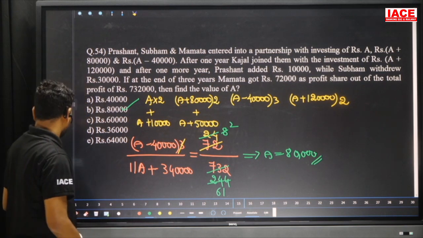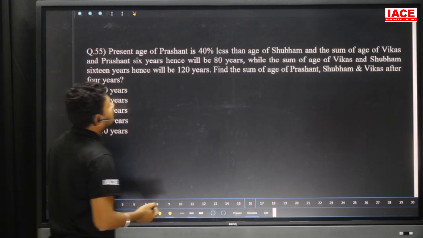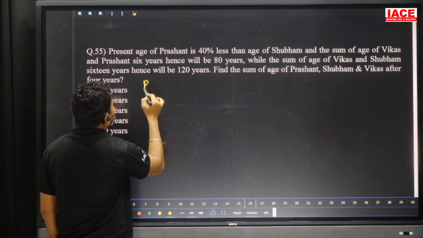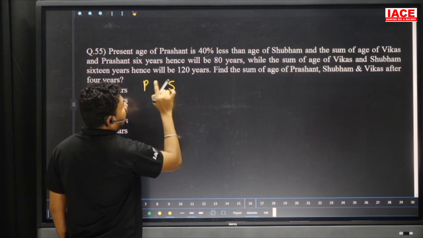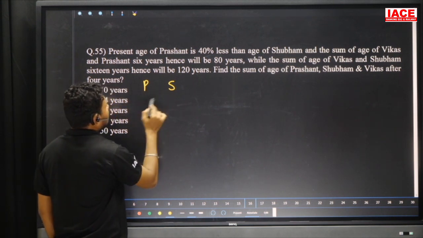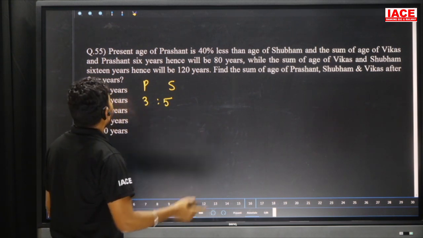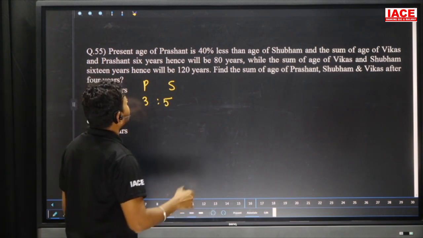And move to the next question. Present age of Prashant is 40% less than Shubham. So the present age of Prashant is 40% less than Shubham. If he is 100%, he is 60%. 3 by 5. So the ratio is 3:5.